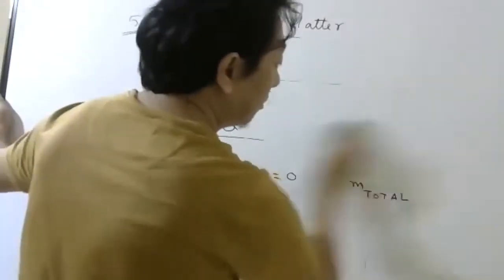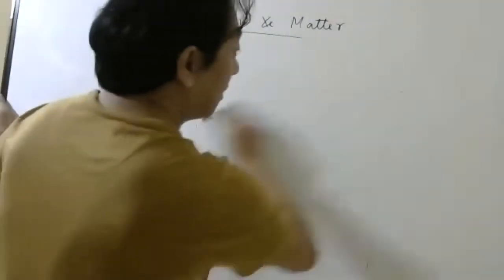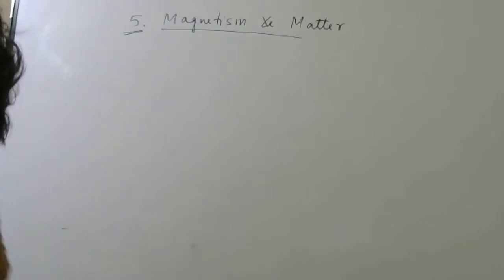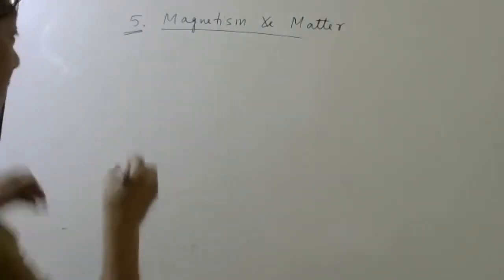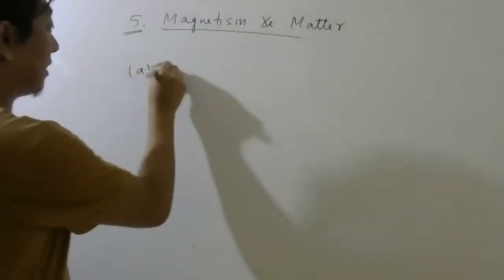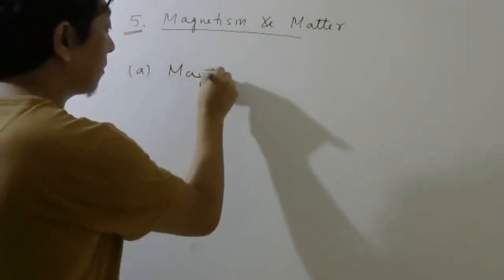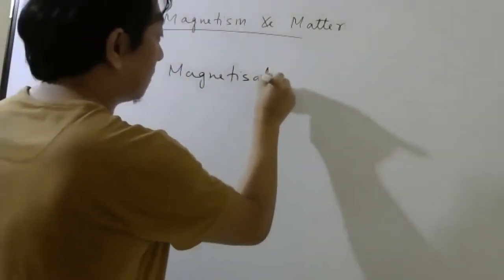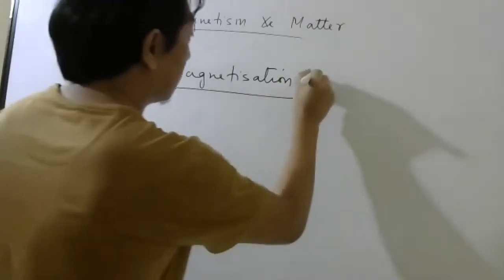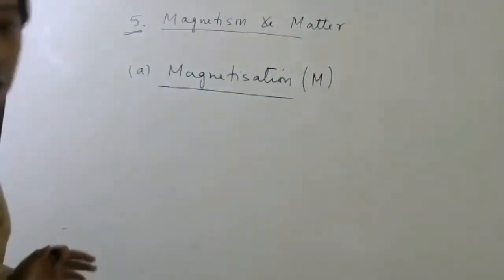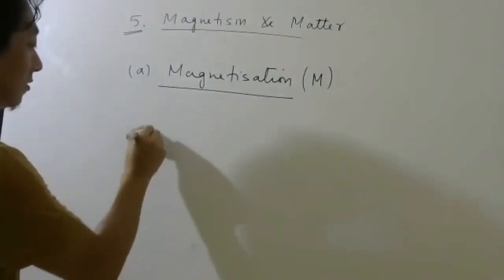So the first thing to define is something called magnetization. Very, very important 1 mark definition. Magnetization, capital M. How do you define magnetization? It is very simple.